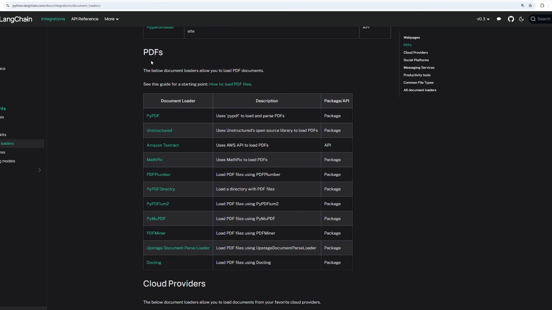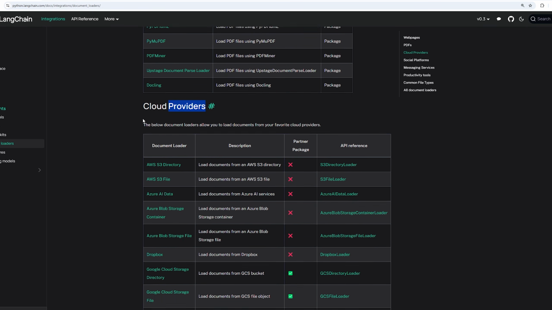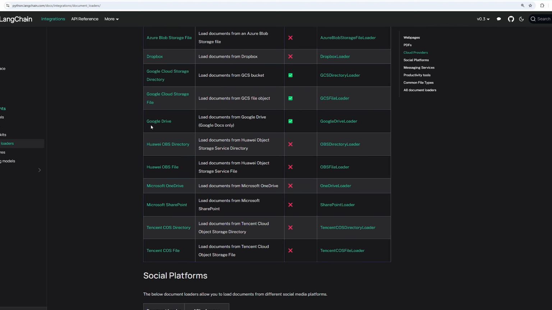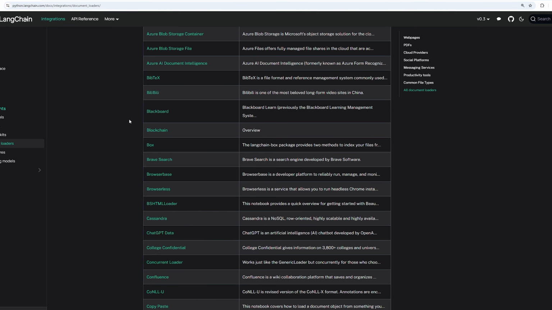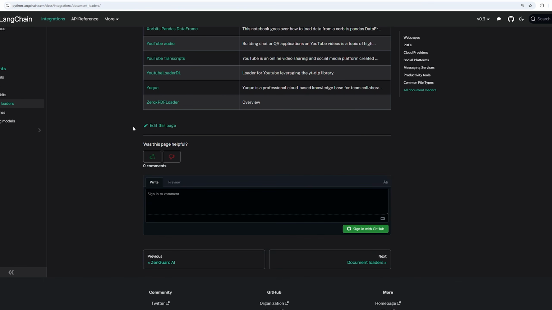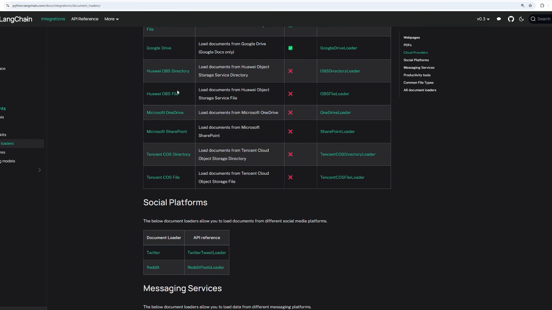That one's pretty important. You have PDF document loaders, cloud providers, so you can load from like Azure blobs or AWS blobs, Dropbox, Google Drive, Twitter, Reddit, all kinds of different things. So it's really insane how many there are. There's even more than this. I'm pretty sure you can find some third-party ones even outside of this list here.